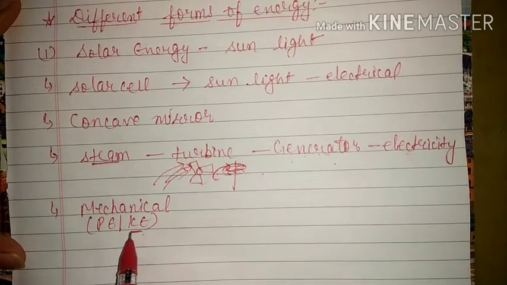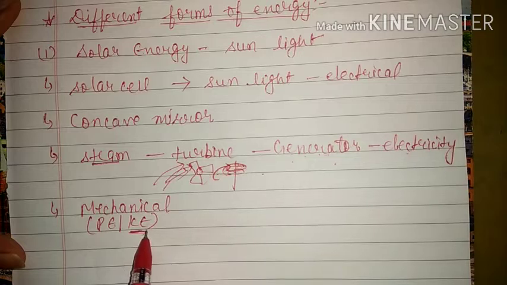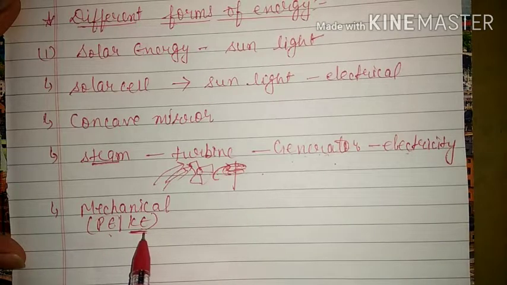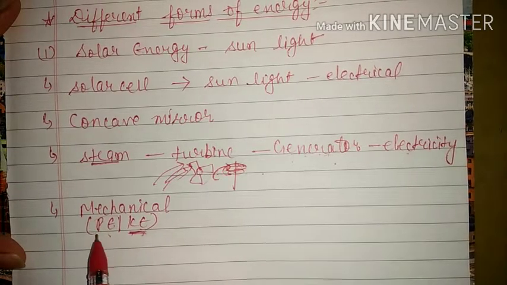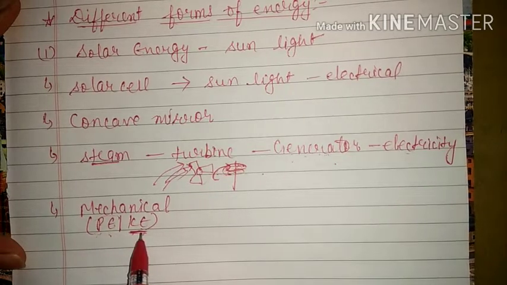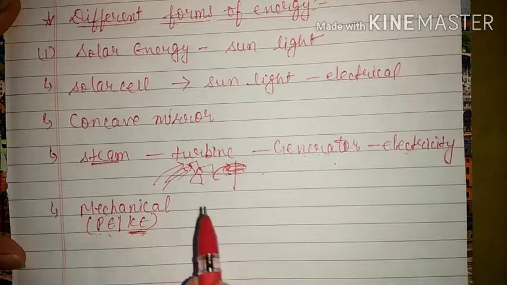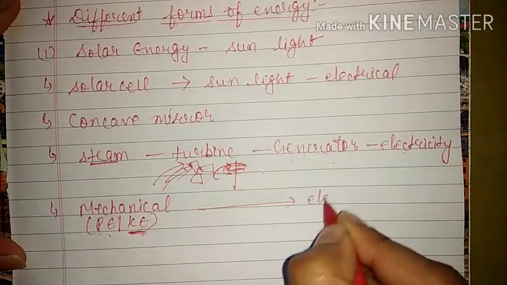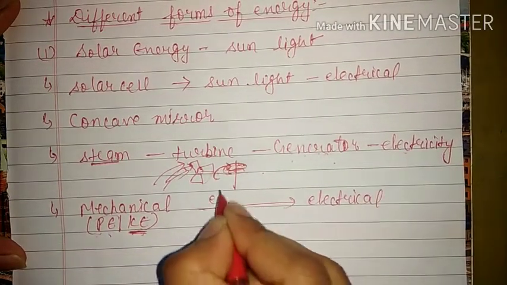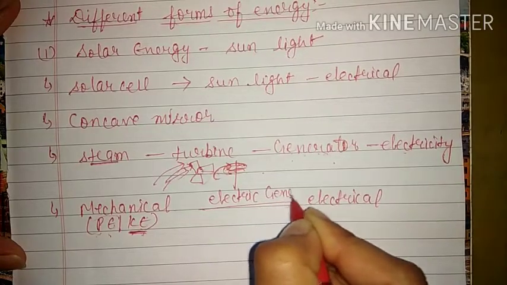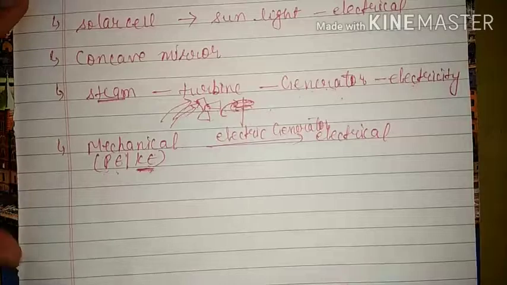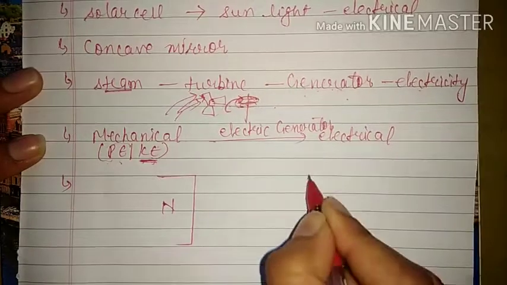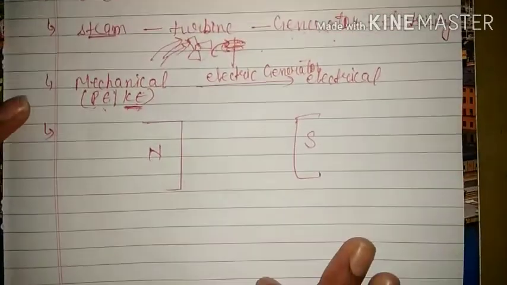But here we will use kinetic energy, rotational kinetic energy, because we know that potential energy cannot be used in any other form than kinetic energy. So ultimately, if we are having potential energy, then also we have to convert it into kinetic energy. So here the rotational kinetic energy will be converted into electrical energy with the help of the electric generator. This is the function of a generator that we know. Basically, in an electric generator, a magnetic field is provided. See, we have three terms.